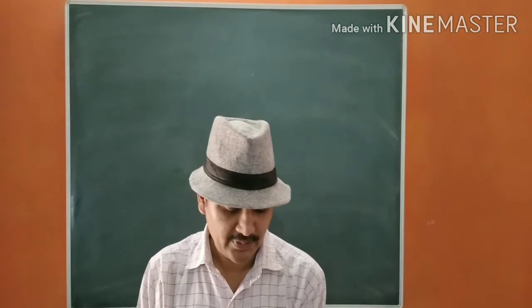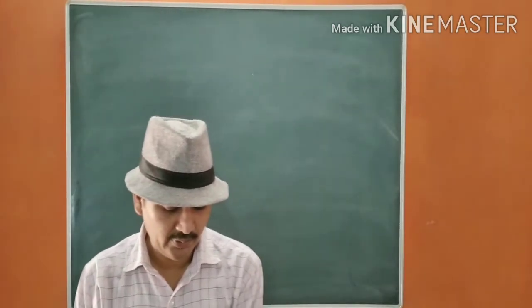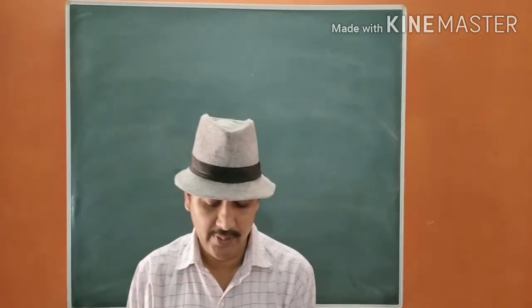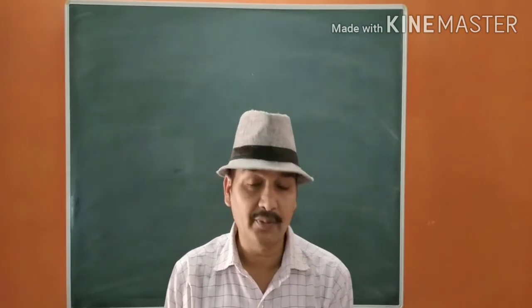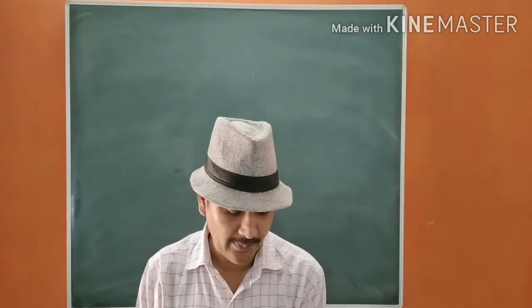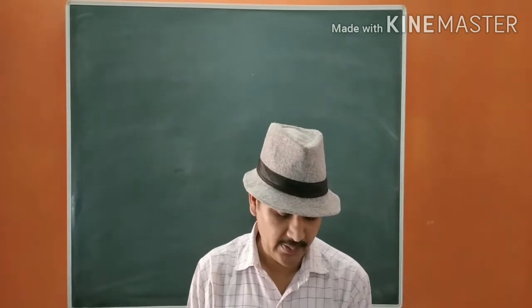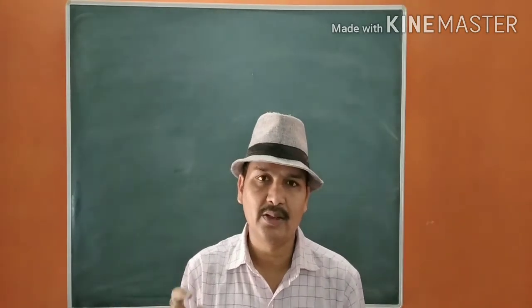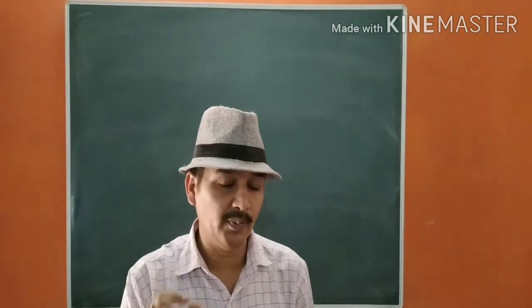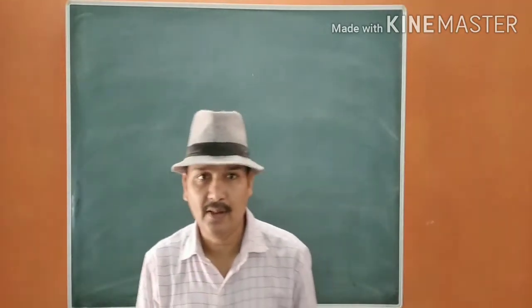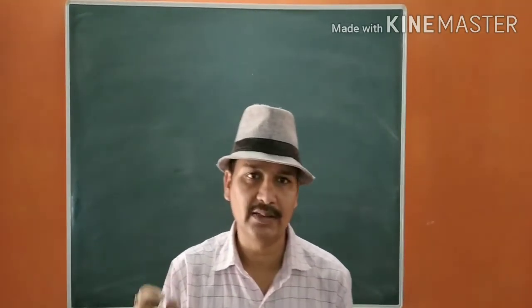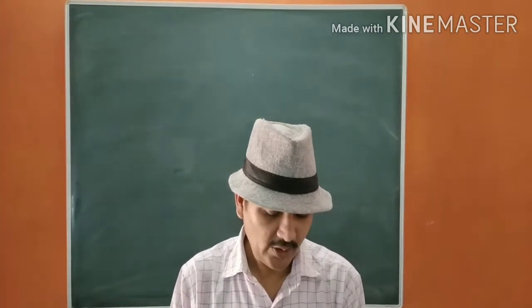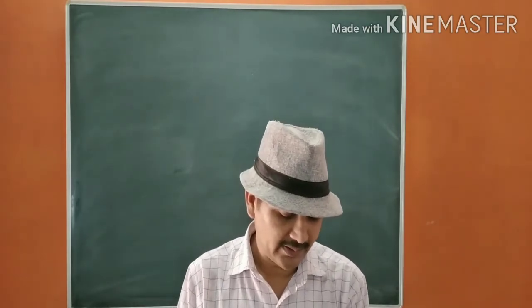Question number 69. Manu and Shrishti are partners in a firm sharing profits in the ratio of 3:2. Following information is of the firm as on 31st March 2019. Liabilities: Manu's capital, Shrishti's capital. Drawings are given in the asset side. That means drawings is not deducted from capital. This should be very clearly noted. If the drawings are shown in the balance sheet asset side, that means drawings are not deducted from the capital. So other assets are also given.